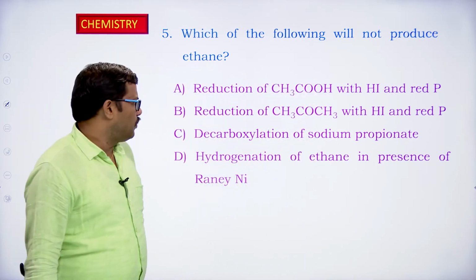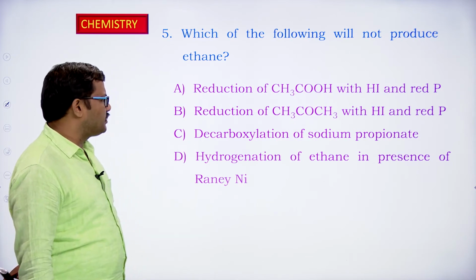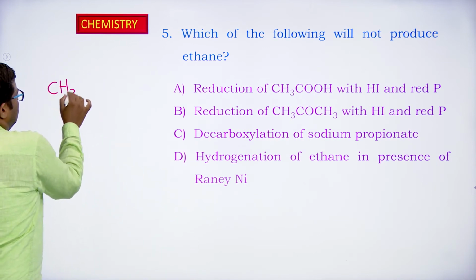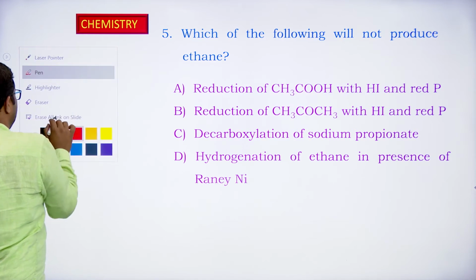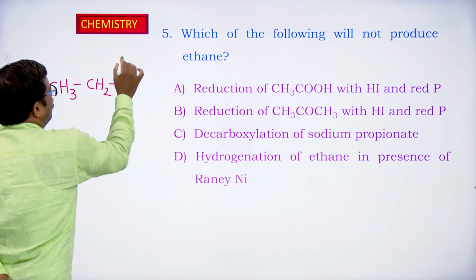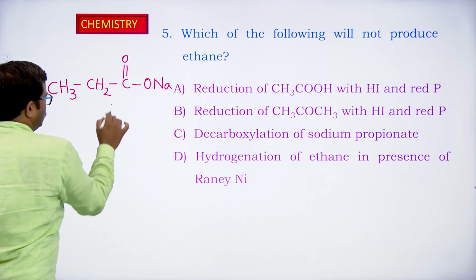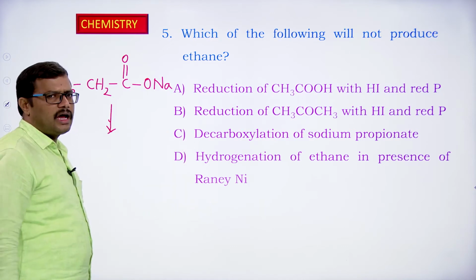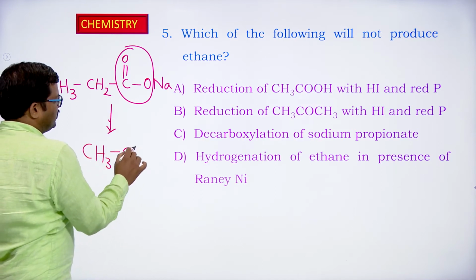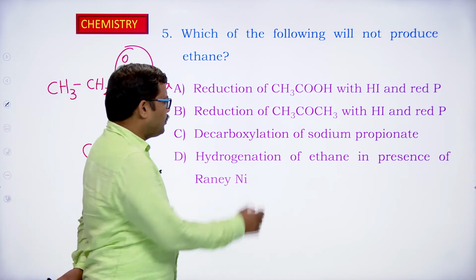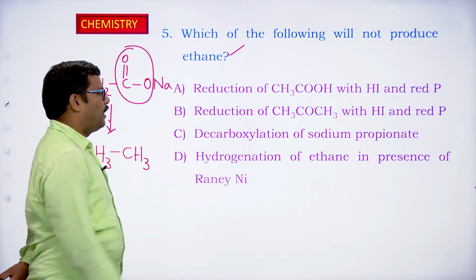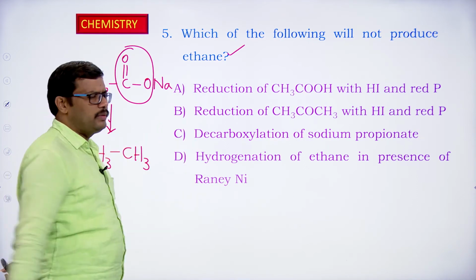Okay. Right. So, when you look at the third option, decarboxylation of sodium propanoate. What is sodium propanoate? CH3CH2COONa. So CH3CH2COONa when treated with soda lime for decarboxylation, this carbon is going out as carbon dioxide. So what is going to be left is CH3CH3. So here also, in option C, we are getting ethane. Option A is giving ethane, option B is giving propane, option C is giving ethane. So the B option should be the correct one in this case.